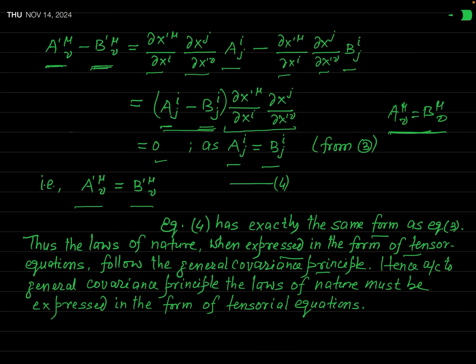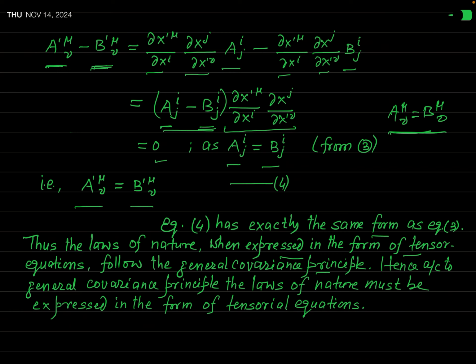Not only inertial, but either inertial or non-inertial. If you move from an inertial frame to a non-inertial one, even after that, the form of the law will not change if you are able to express that law in covariant form. Covariant form means tensor form. When you express a physical law in tensorial form, that is called the covariant form.